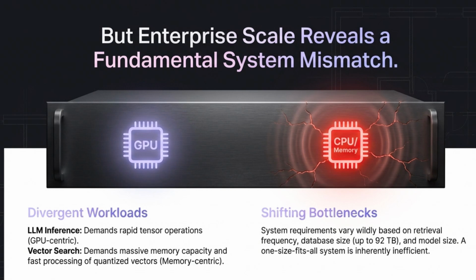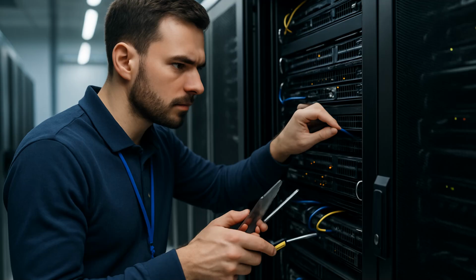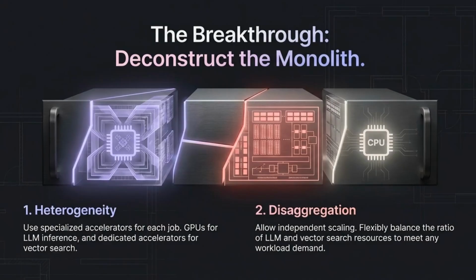Vector search started dominating latency. CPUs couldn't scan massive compressed vector datasets effectively. And GPUs, despite their power, turned out to be surprisingly inefficient for large-scale vector search due to memory limits and data transfer overhead. In short, retrieval and generation stress hardware in fundamentally different ways, and we've been forcing them to share the same resources. The central idea of this paper is straightforward but powerful.